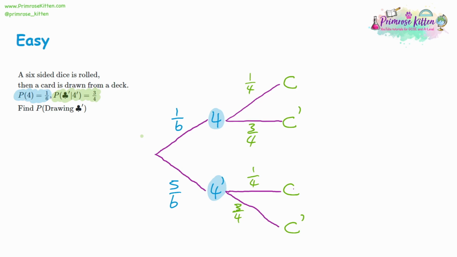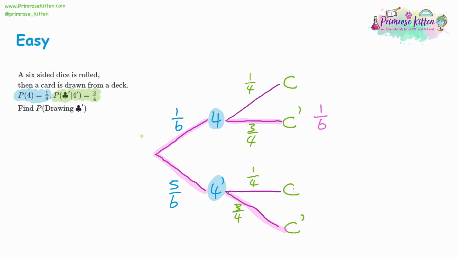So the 4 bit is completely irrelevant. So we could get 4, or we could not get 4. So let's explore both options. And then we want to not get a club. So for both those options, we're going to go to not club. So given that we've got 2 options, do 2 calculations.